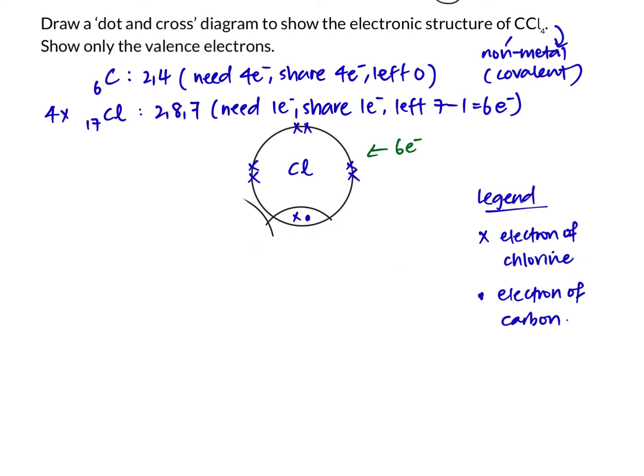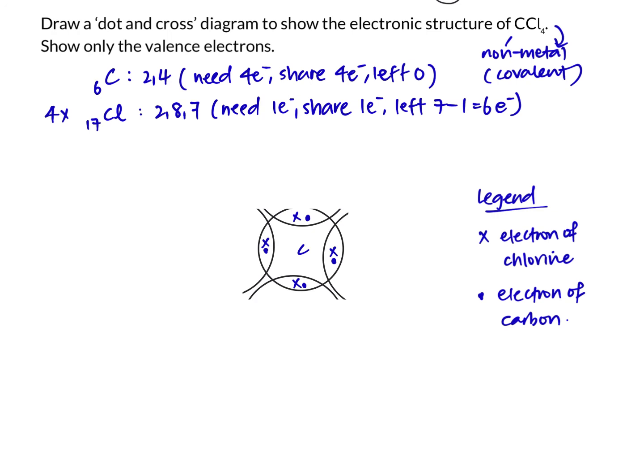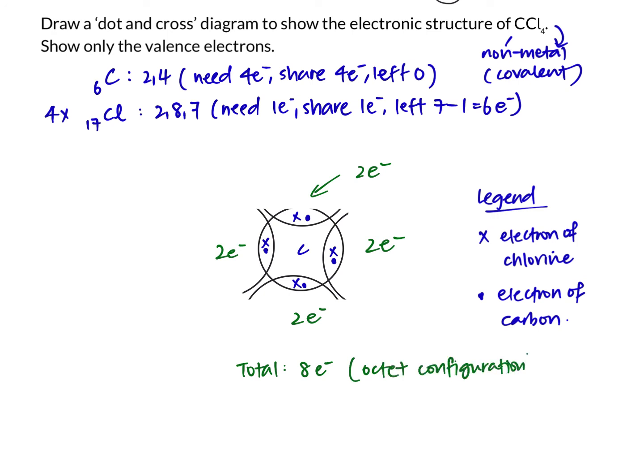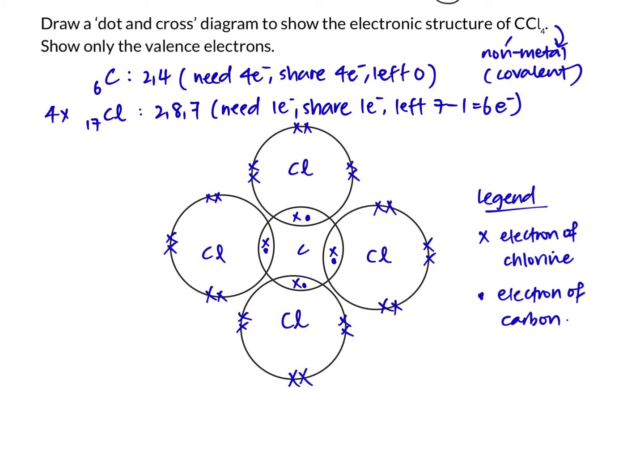cover up, there is a total of 6 plus 2, 8 electrons for each of the chlorine atoms. For carbon, there's 2 electrons times 4, total of 8 electrons, which again, I have to emphasize that this is an octet configuration, which is stable noble gas configuration.